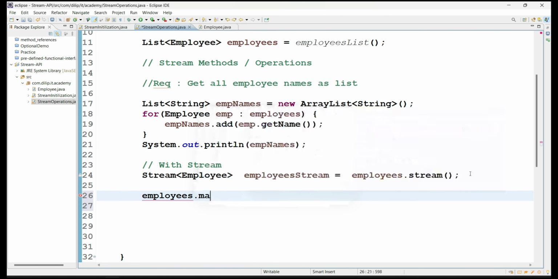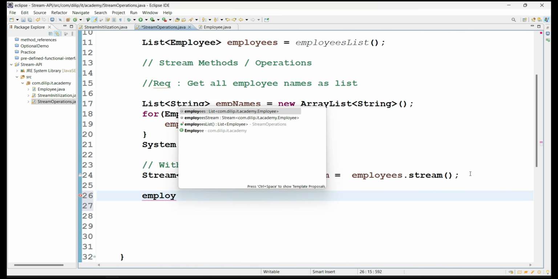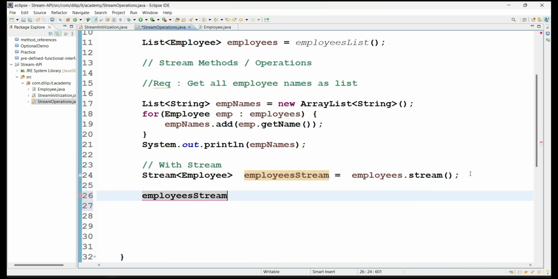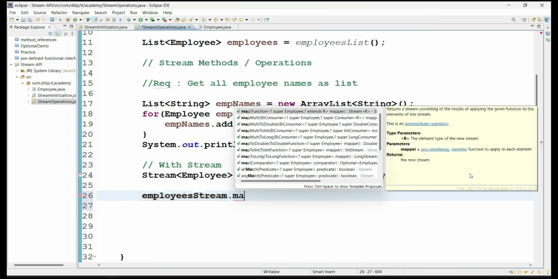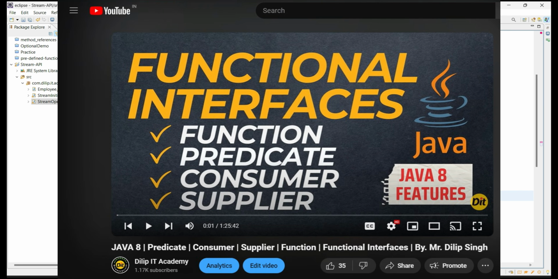So for example, in this case, stream provides a method called map. Here I'm taking the stream object and calling the method called map. So what is the argument for the map method? A functional interface. We know about the functional interface: it takes one value as input and returns one more value, as we discussed in the previous sessions. That's why we have to know Function, Predicate, Supplier and Consumer before understanding the Stream API. We already covered that session previously.